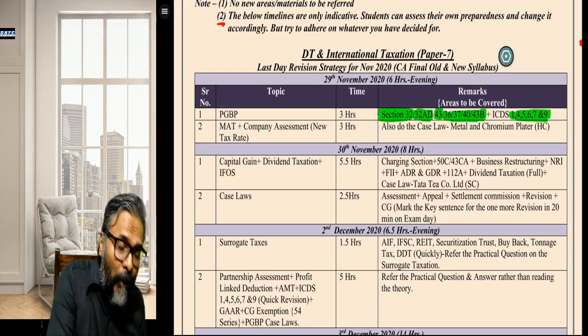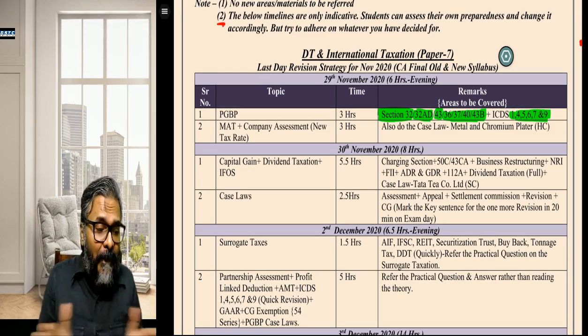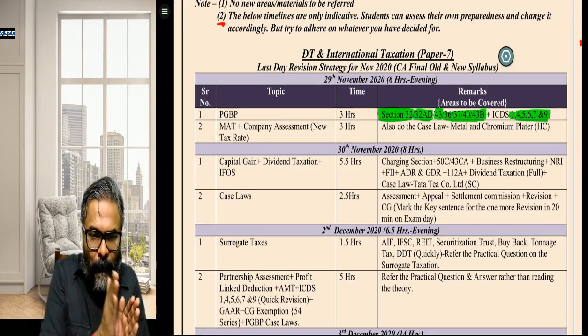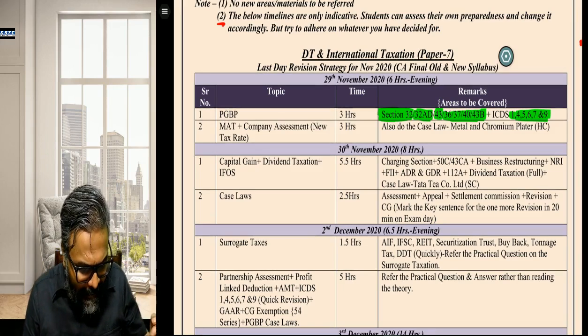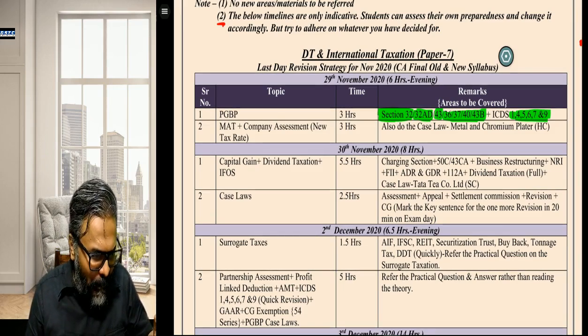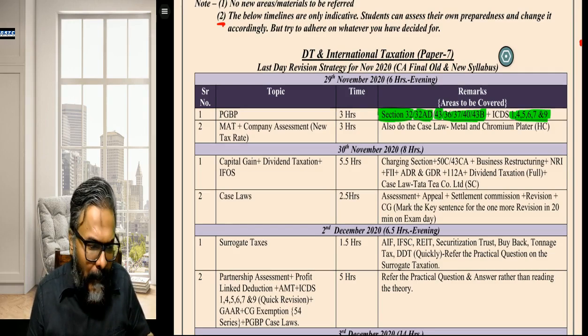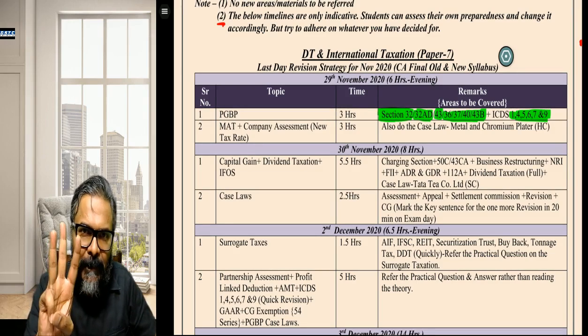Why do it now? Because this will take out your big pressure. This would be a big pressure that will be done away with. So do MAT as well as what? As well as the company assessment. 3 hours is the timeline, tops, that's it.